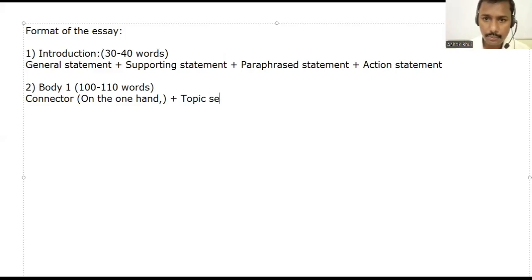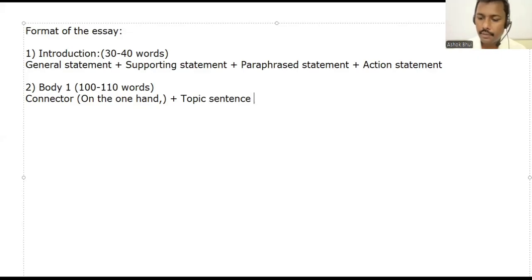Now, I want to ask you, what is a topic sentence? The main idea. If you're writing an essay about the advantages and disadvantages of something, then in body one you can write all about the advantages. But there will be a heading sentence, the main sentence.